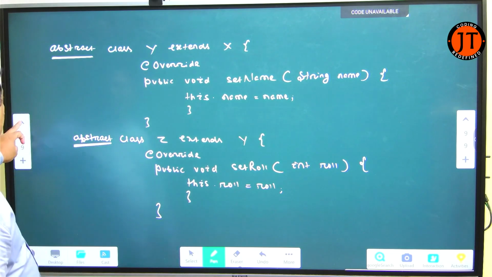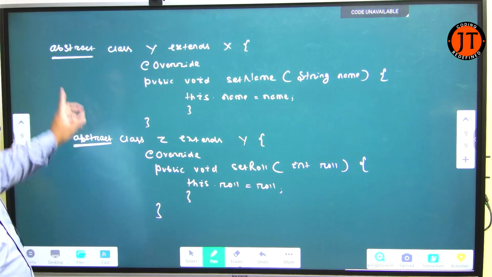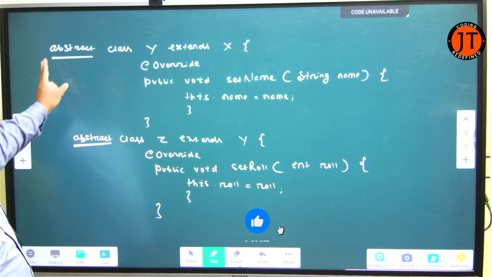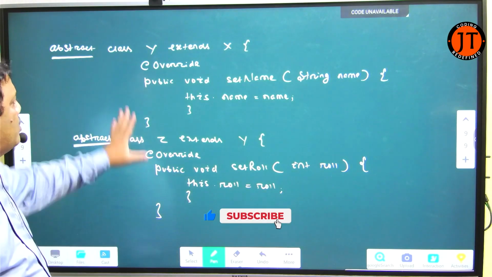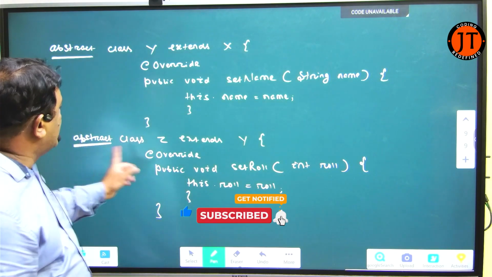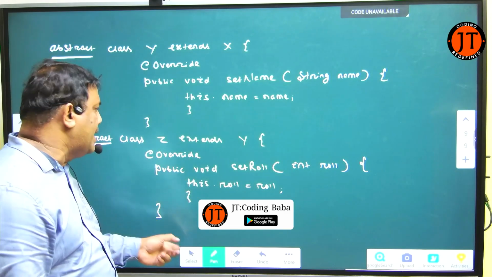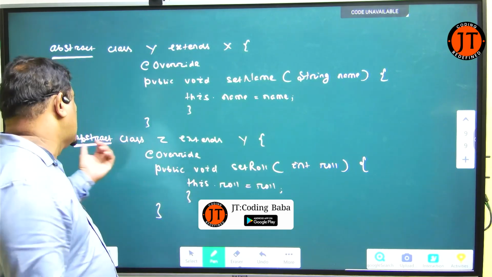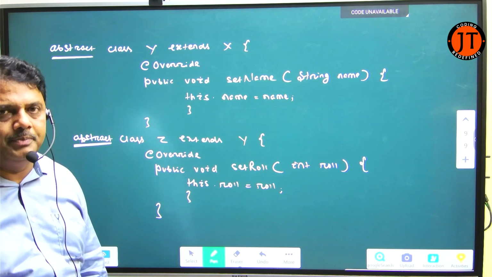Now here X is a class having three abstract methods. Y is the child class of X, overriding only one method, not two. For Y, two methods are abstract. Z inherited from Y, it is bound to override two methods, but it overrides only one. Now it is also abstract because the setFee method is not overridden.